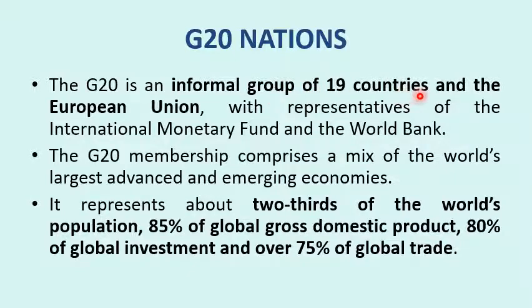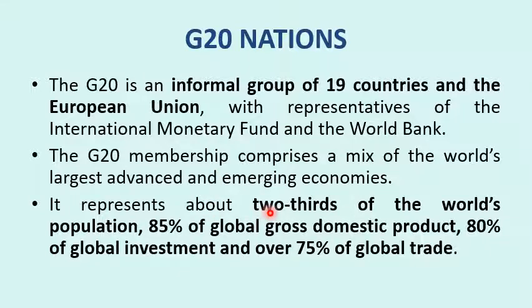So it consists of 19 countries and also the EU, and it also has representations from the IMF and World Bank. G20 membership comprises a mix of the world's largest advanced and emerging economies. So it's not like G7, which only had developed nations in the 1980s. It has representation from advanced and also emerging economies. It is more important because India is also a part of G20. India is not part of G7 or G8. India is part of G20.